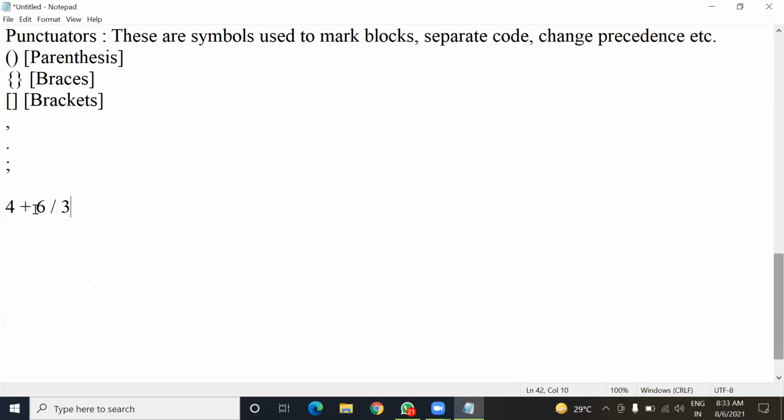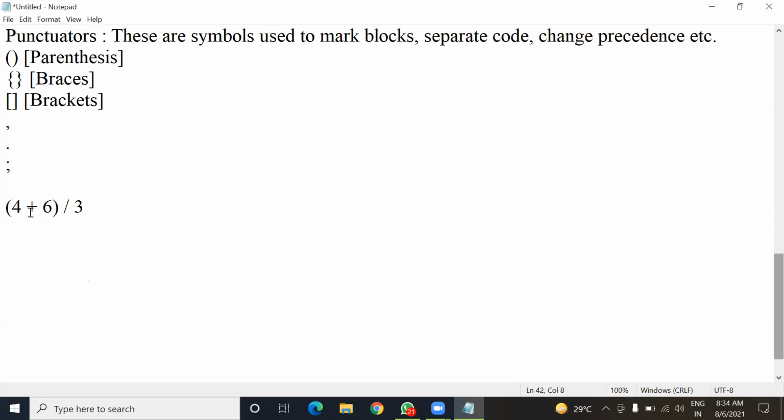First we have to do the division. But if I want to perform the addition first, then what should I do? Sir, 4 plus 6 in brackets. Yes. Here we'll have to use this small bracket, the parenthesis.